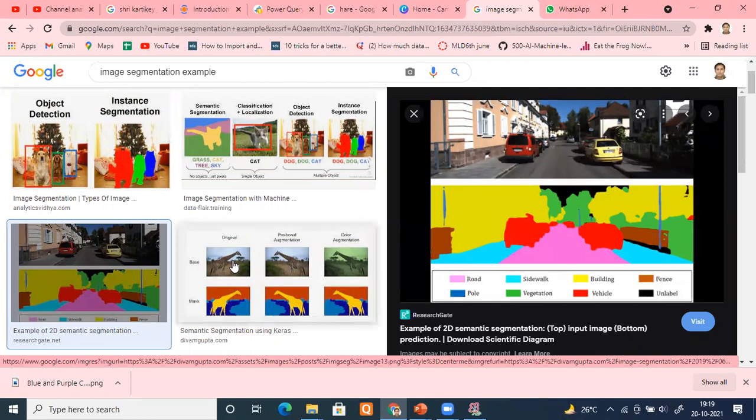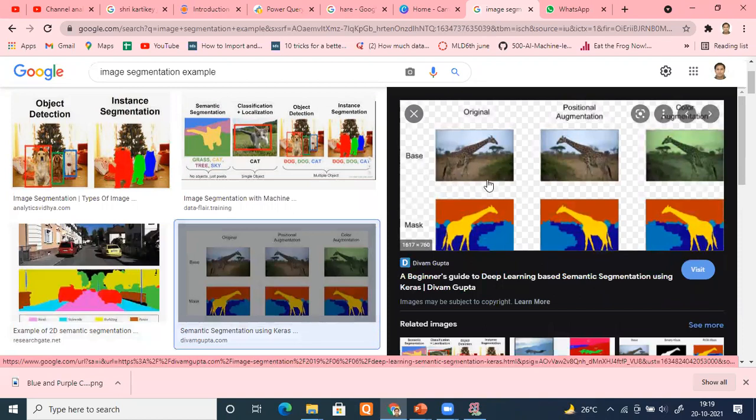Okay, see one more image here, if you can get an idea. It is able to identify your background and your foreground. Easily it is able to distinguish your giraffes as well. These are all examples of clustering. Clustering is an example of an unsupervised algorithm. In an unsupervised algorithm, no label is given to you. You have to find out patterns among the data, or group the data based on the similarity of features.